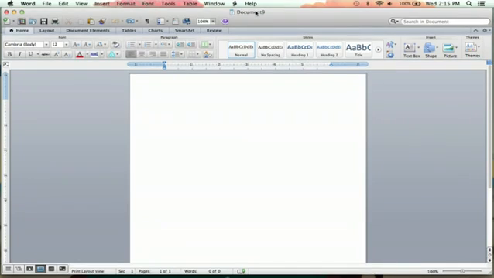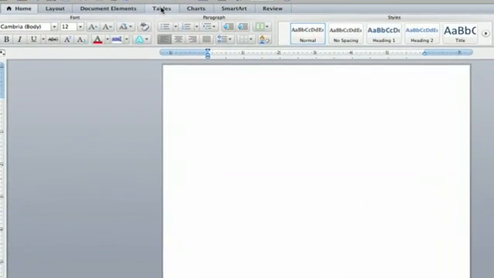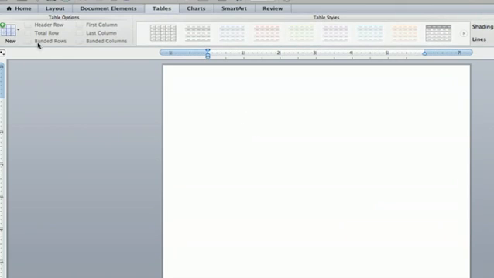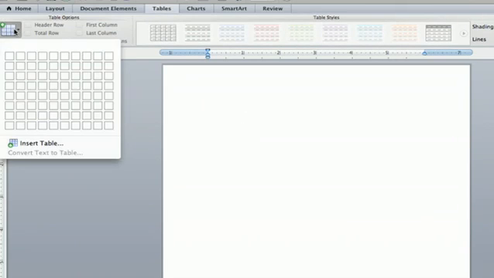And here we go. We're going to go right over to the Tables tab. It's right next to Document Elements and Charts. And this is a kind of cool way of doing it. You click on New and you're going to see a kind of graph already appear there, and what you can do is drag your mouse over the number of grids that you want. You can do 2 by 2, you can do 3 by 3, 4 by 3, and wherever you bring your mouse, that is how big your chart will be.